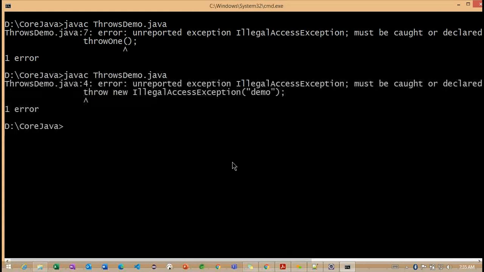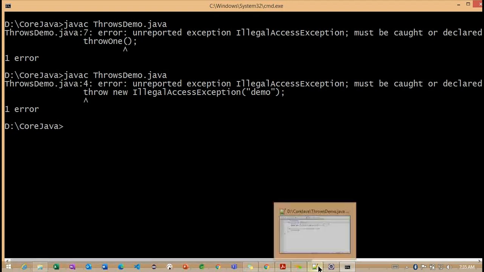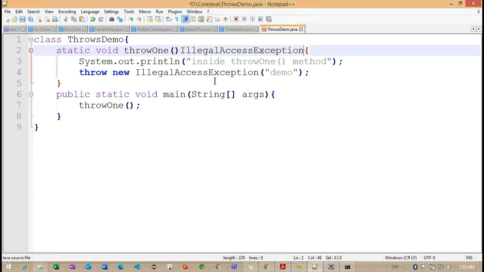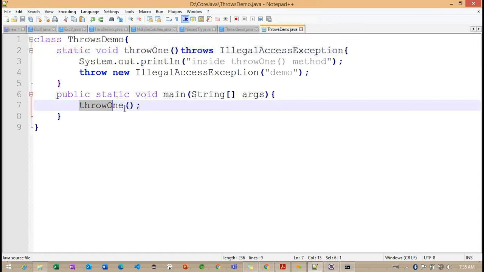Again I'm trying to compile. Now we are getting line number 4. Getting the point? So see the difference here. Basically, if I add this particular throws keyword, again we are getting line number 7. So line number 7 is nothing but this. So here again we are getting the particular compilation error.